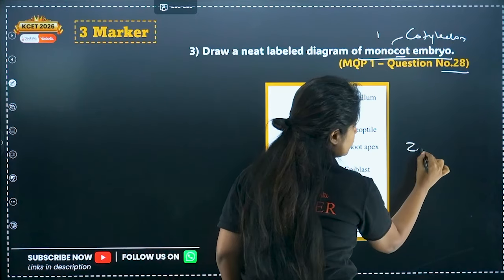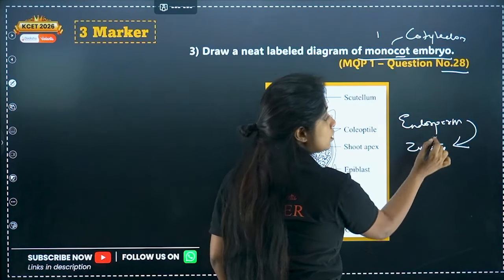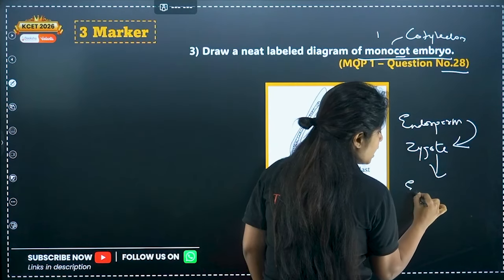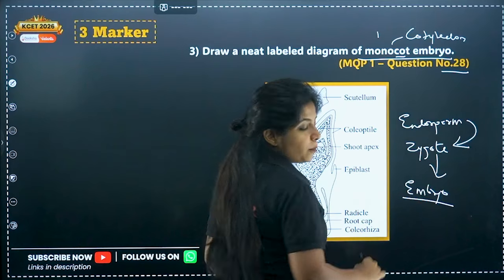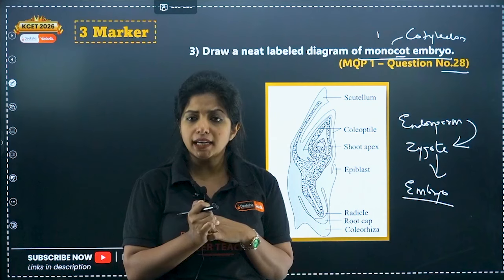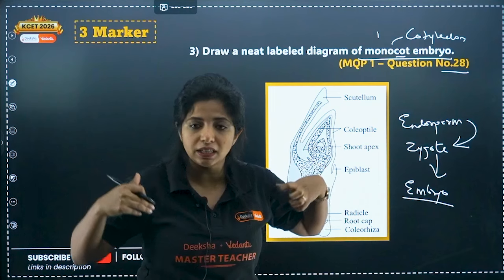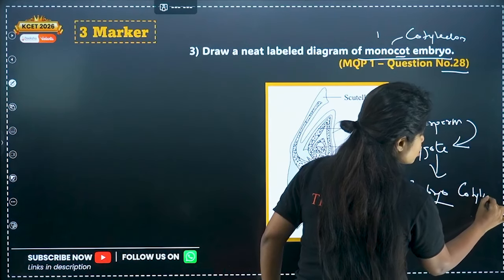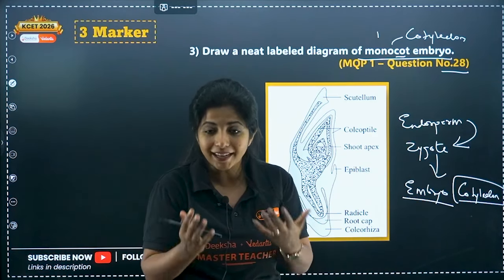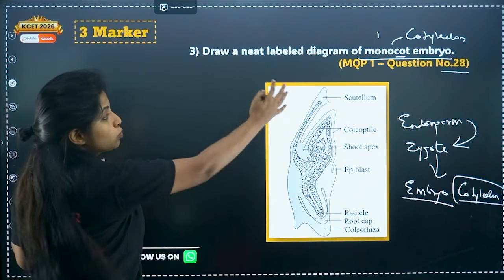Remember, my dear children, I told you there is a zygote and there is endosperm. And I told you endosperm is there for the nourishment of the zygote, which is unicellular, made up of a single cell, so that it can divide and form an embryo. Now when an embryo is being formed, it says that I do not need much of the endosperm, which usually helped me. Now I will have my own reserve materials in the form of cotyledons. So there are embryos which have 2 cotyledons, that is a dicot plant. Now over here it just has 1 cotyledon, which is why it is known as monocot.